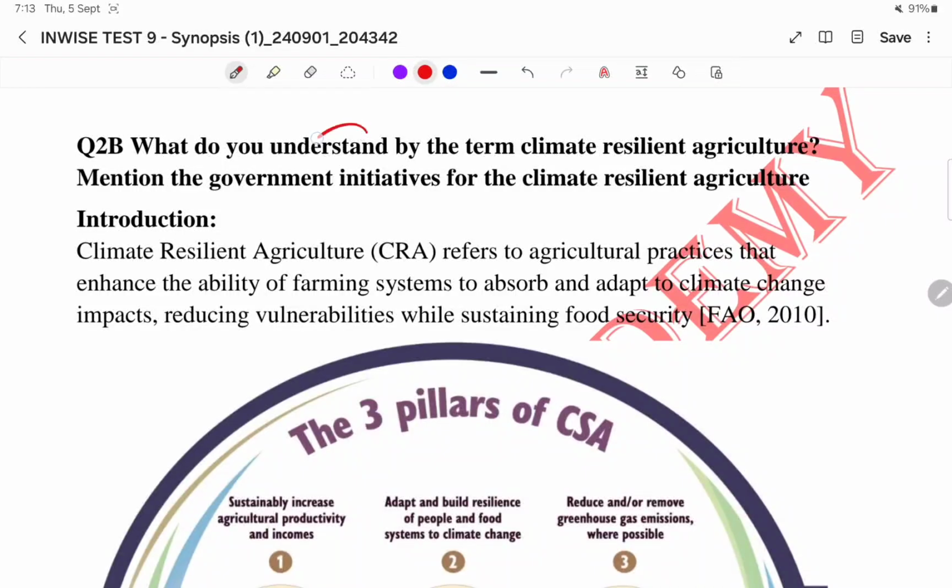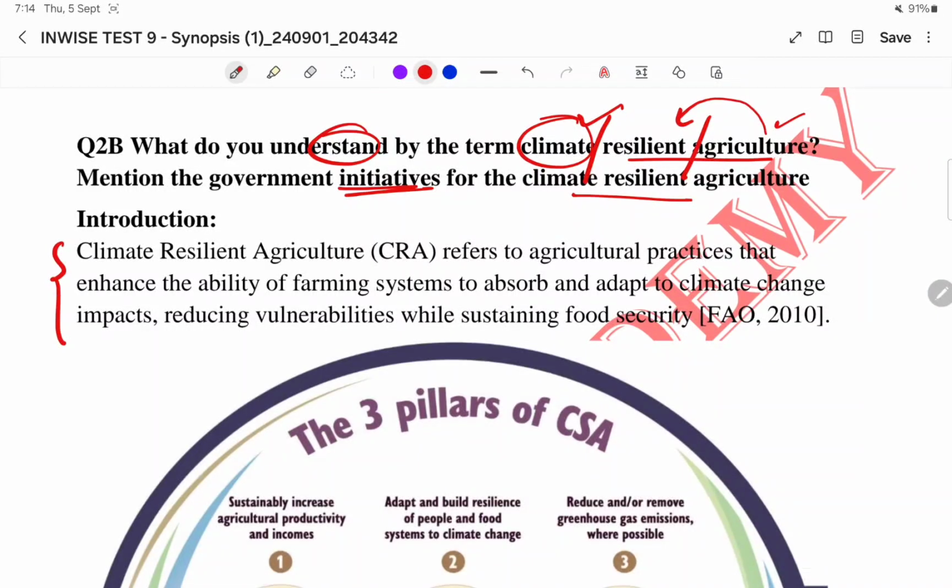Okay. What do you understand by the term climate resilient agriculture? Mention the government initiatives for the climate resilient agriculture. So name itself says, right, climate resilient agriculture. There is adverse climate change. For that, we need to adapt the resilient agriculture to cope up with climate change problems. That is the meaning of it, right?